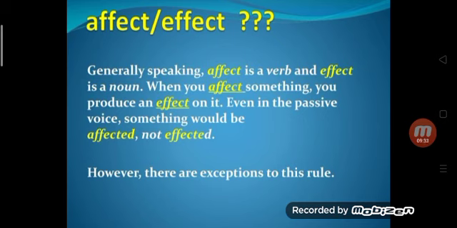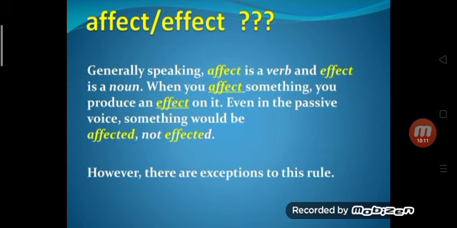Affect, effect. Affect is a verb. Effect is a noun. When you affect something, you produce an effect on it. Even in the passive voice, something would be affected, not effected. So with E spelling it is a noun, and with A spelling it is a verb.